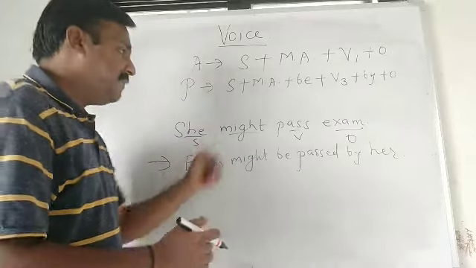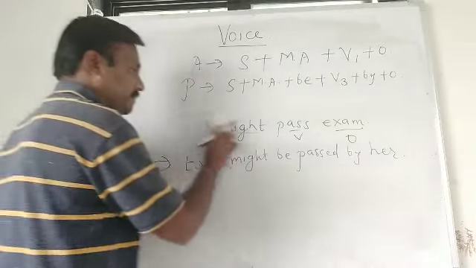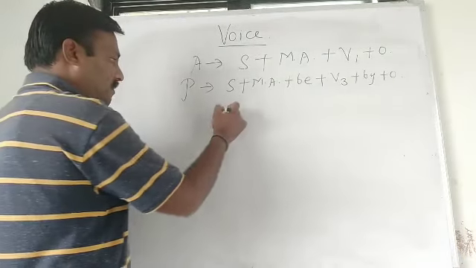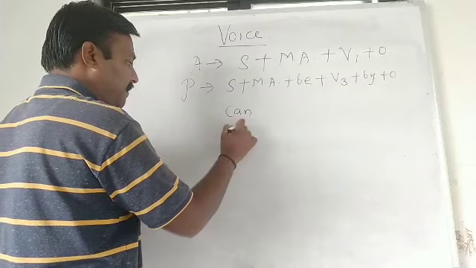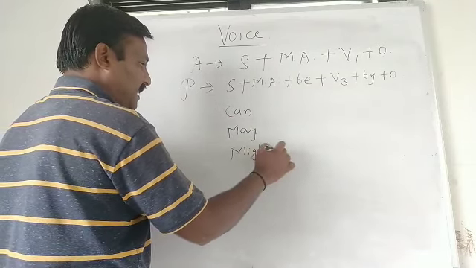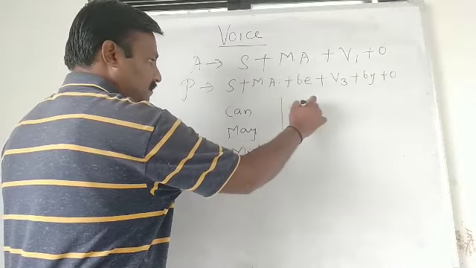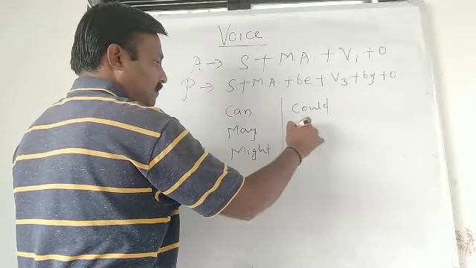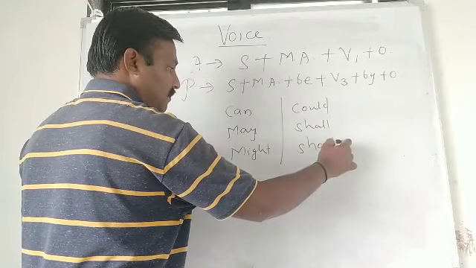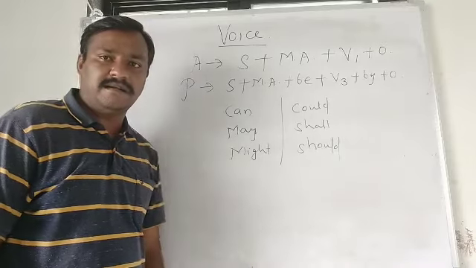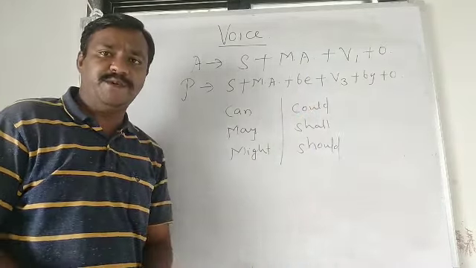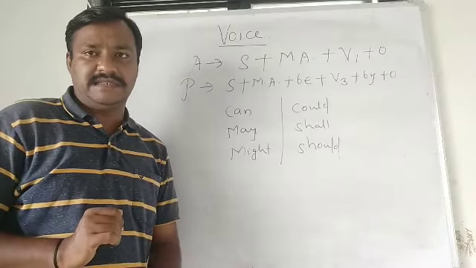Let me write some modal auxiliaries. This rule is applicable for all the modal auxiliaries like can, may, might, could, shall, should, etc. So along with these, active voice and passive voice, we have to change according to the structures.